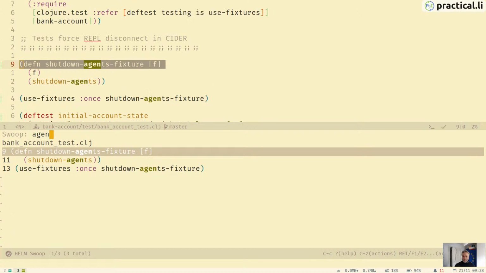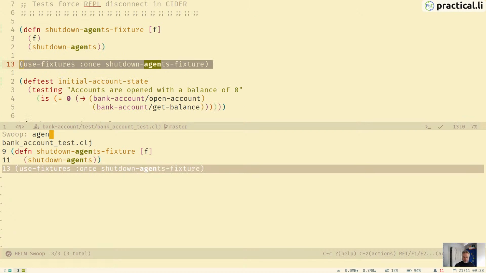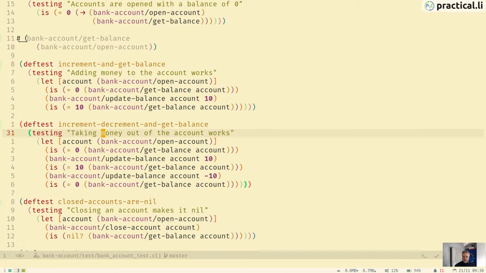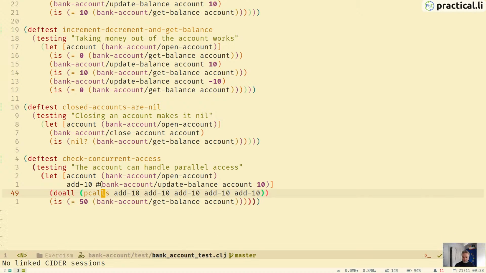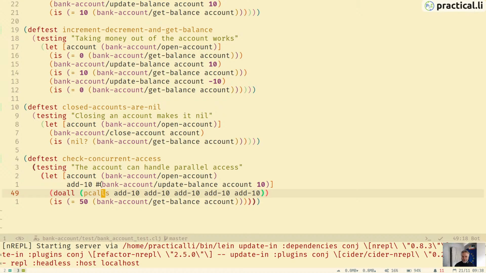Boom, boom, boom. No. Yeah, I'm not sure why that's using that. It might be, is it because of pcalls? Oh, yeah. It's blown my Clojure REPL up. Let's start it again.